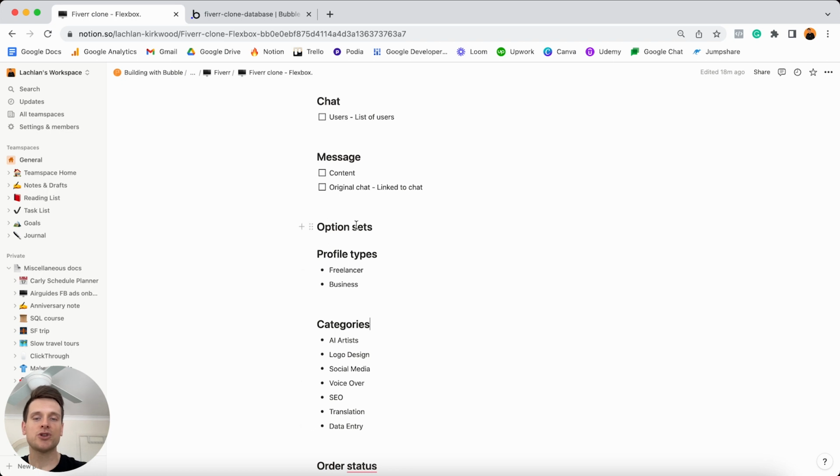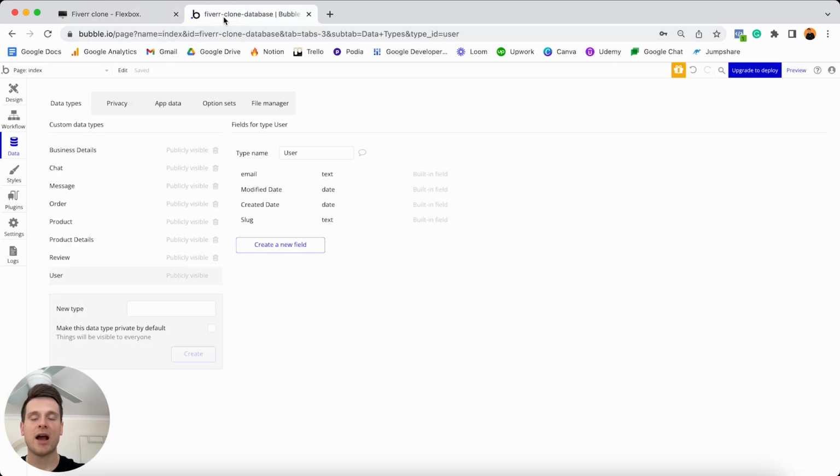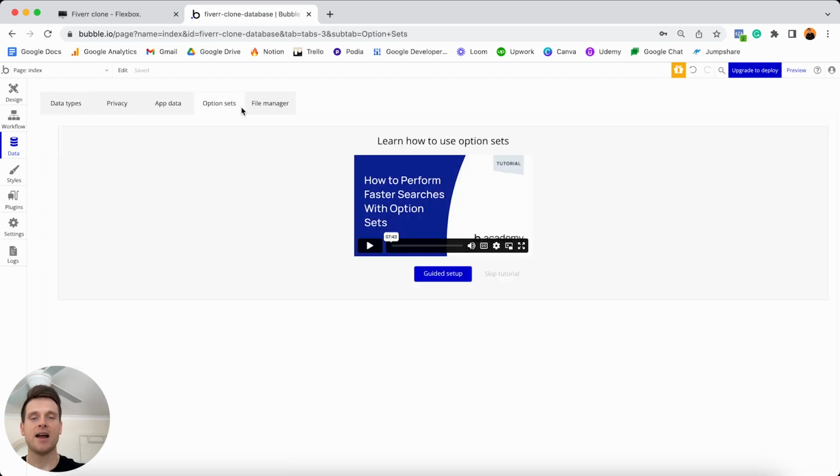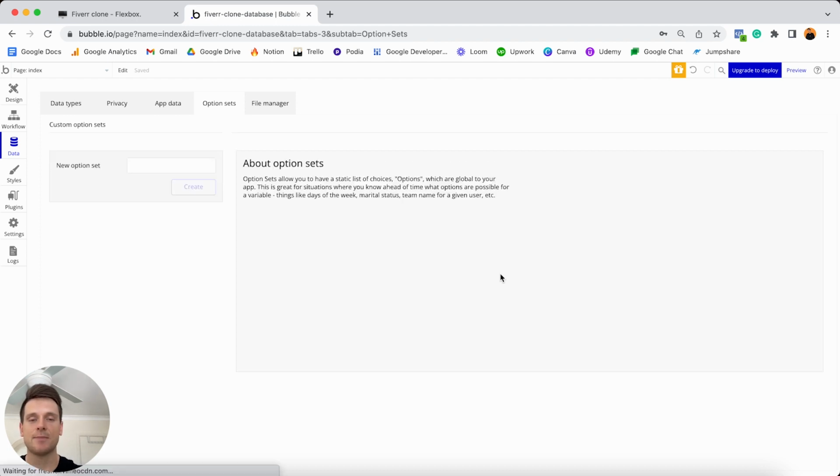And so in order to create an option set, what we're going to do is jump over into our Bubble editor, and within our top menu here, you'll see this option to add in option sets. Now, Bubble also does provide an additional tutorial here if you wanted to understand option sets in a little bit more detail. So if you're still a little confused, I'd recommend checking that out. And look, I promise my feelings won't be hurt if you watch another tutorial. What I'm going to do though is skip this tutorial.